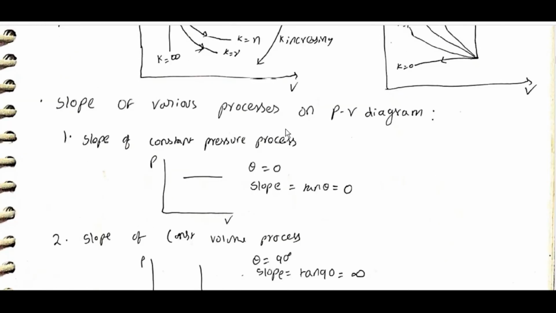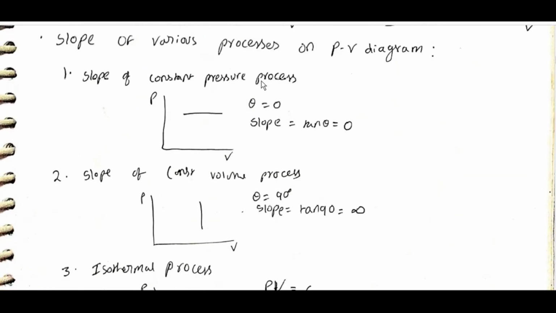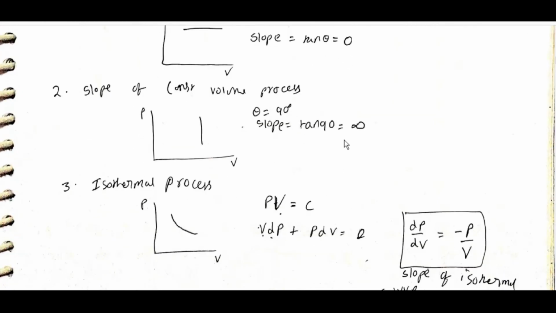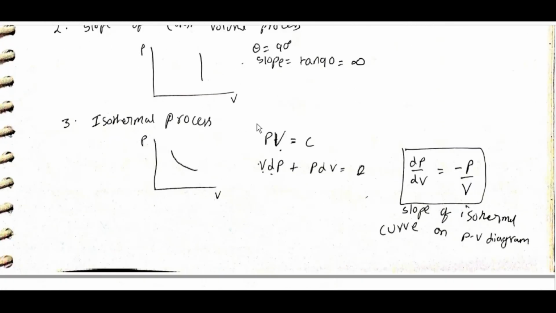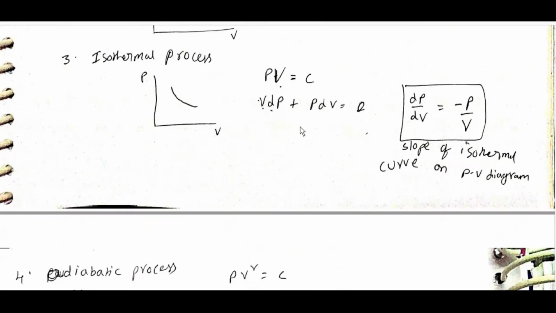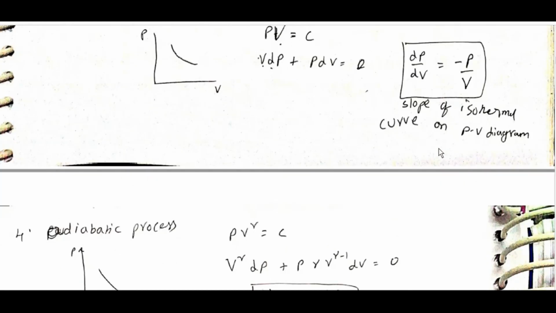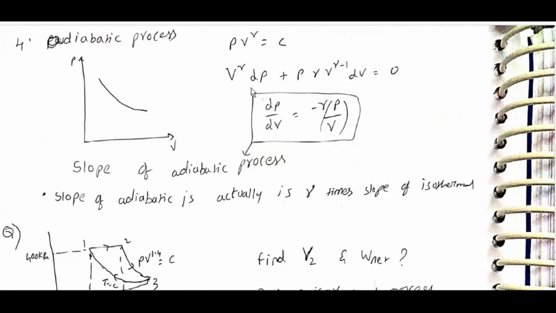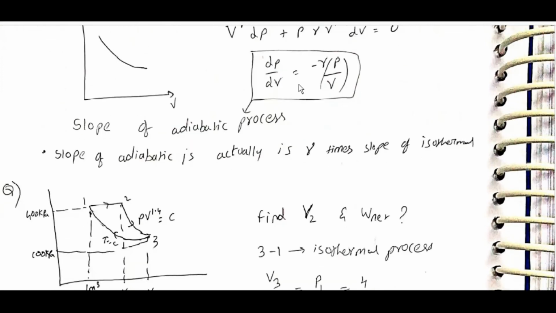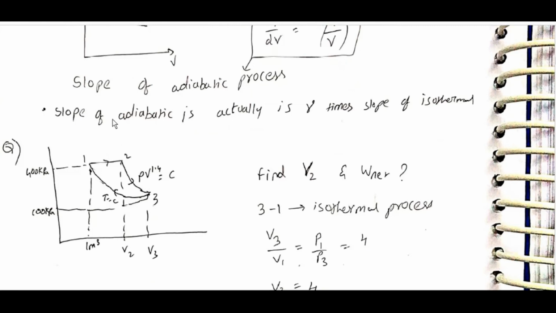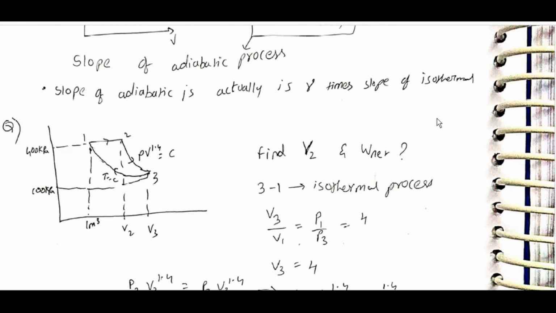Slope of various processes on the PV diagram. For constant pressure, theta = 0, so slope tan theta = 0. For constant volume, slope = tan 90 = infinity. Isothermal: PV = C, VdP + PdV = 0, dP/dV = -P/V. This is the slope of the isothermal curve on the PV diagram. Adiabatic process: PV^gamma = C, V^gamma dP + P gamma V^(gamma-1) dV = 0, dP/dV = -gamma P/V. The slope of an adiabatic process is gamma times the slope of the isothermal process.